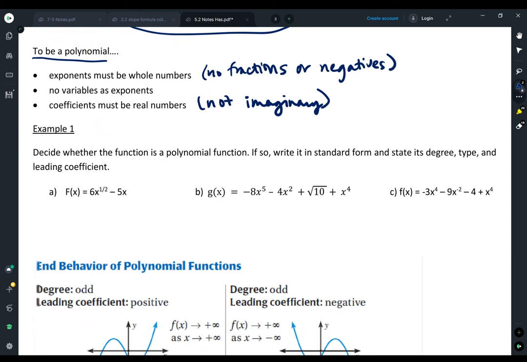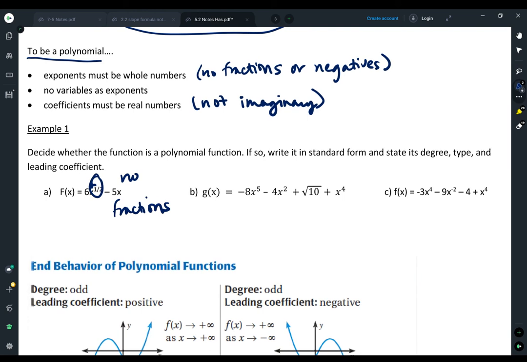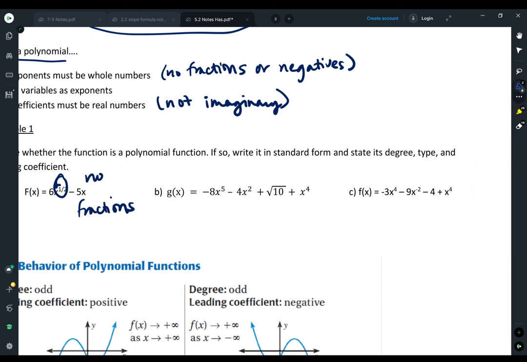So for example 1, we're going to be looking at whether or not the function is a polynomial. And if it is, we want to write it in standard form. That means descending powers and state degree, type, and leading coefficient. So the first one, it says f of x is 6x to the 1/2 power minus 5x. Well, 1/2 is a fractional exponent, so we'll say no, it's fractions. So we cannot have a square root, we cannot have a fraction, we cannot have a negative there, we can't have a variable. My second one looks good.